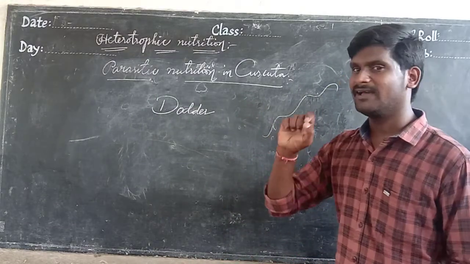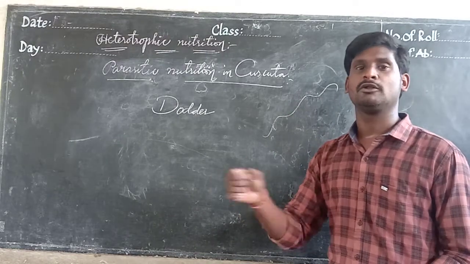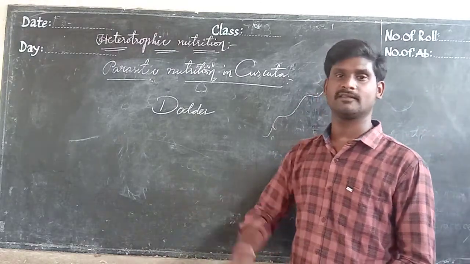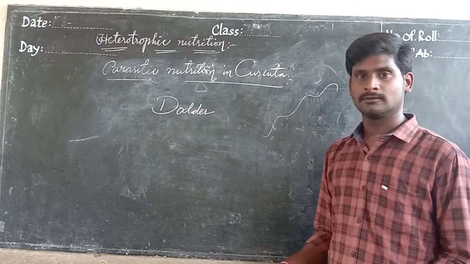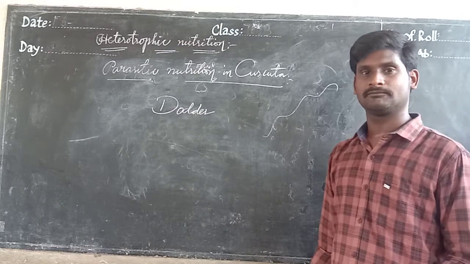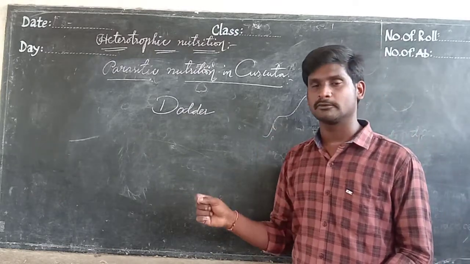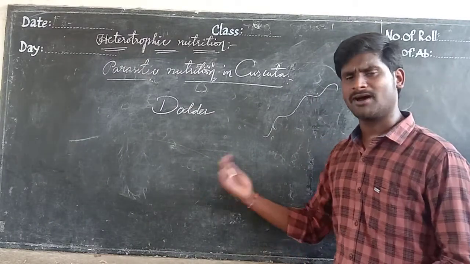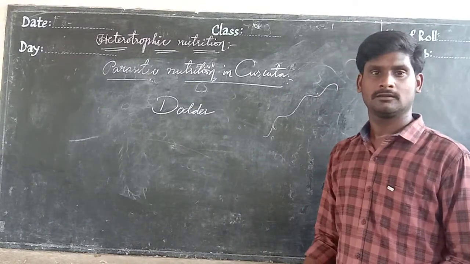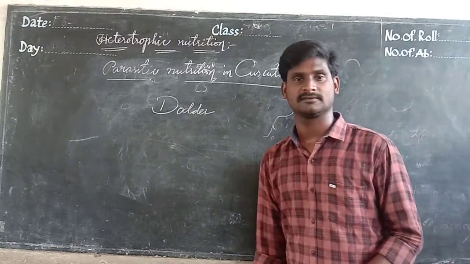They have a very small quantity of chlorophyll. That chlorophyll is not sufficient for preparing their food. Okay, this type of dodder plant has minute leaves and very little chlorophyll, but this chlorophyll is not enough for preparing their food. But how do they survive? They cannot prepare food. That is what we have to discuss.